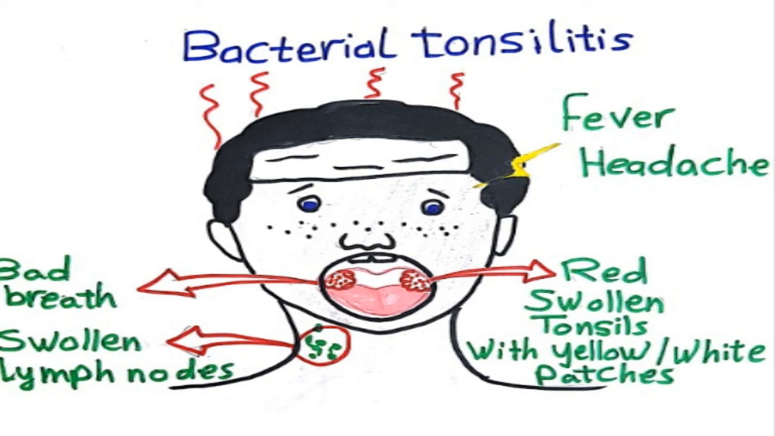Tonsillitis prevention. The best way to prevent tonsillitis is through good hygiene, including washing your hands often, not sharing food, drink, utensils, or personal items like toothbrushes with anyone, staying away from someone who has a sore throat or tonsillitis.